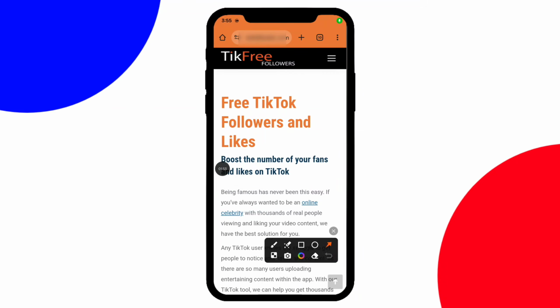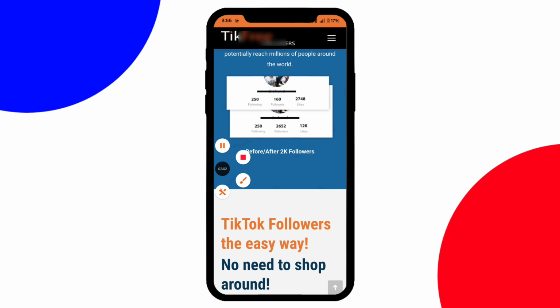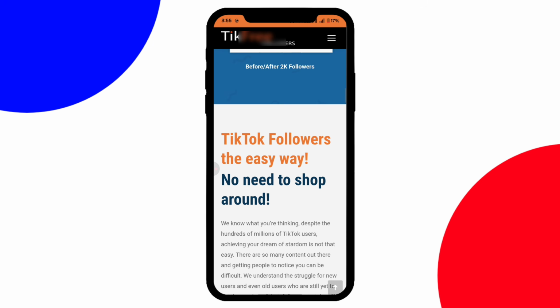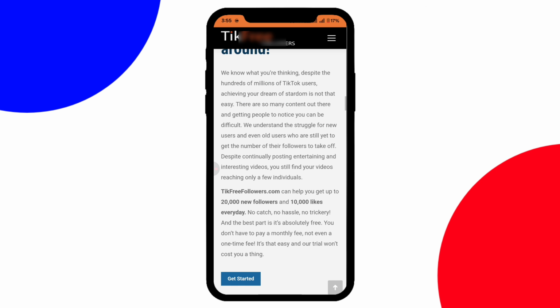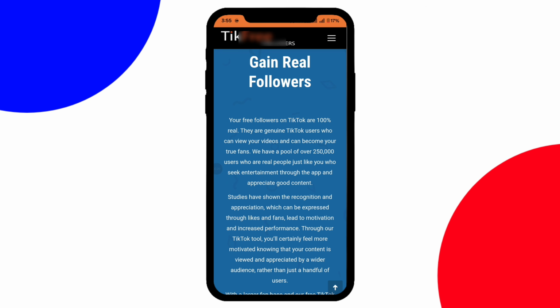So this is the website from where you can easily boost TikTok followers and likes. What you should do is scroll down a little bit. After scrolling down, you can see some proof also, like in the first one there are only 160 followers. After using this website, his followers increased to more than 2000 followers. So scroll down a little bit again. After scrolling down, as you can see, here is an option of get started. So just click on get started.